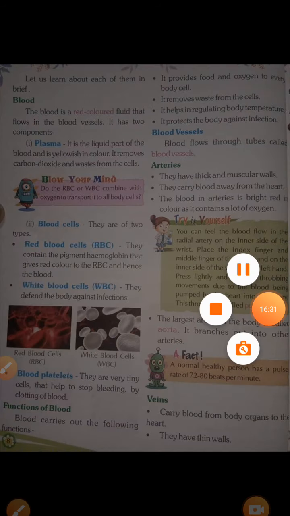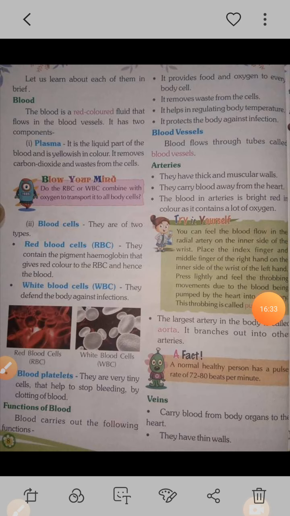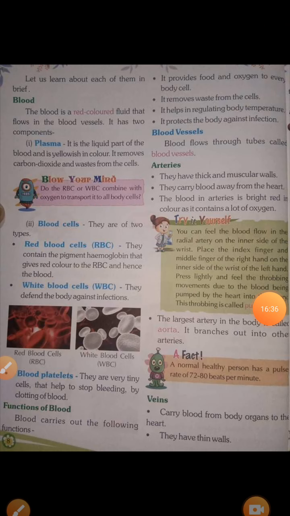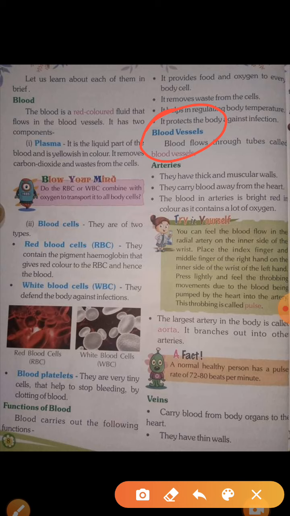This is the explanation of blood. Now, we will read about blood vessels. Here, after blood is blood vessels. First of all, I will tell you about blood vessels. See, take water as an example. A water tank needs water to flow everywhere.